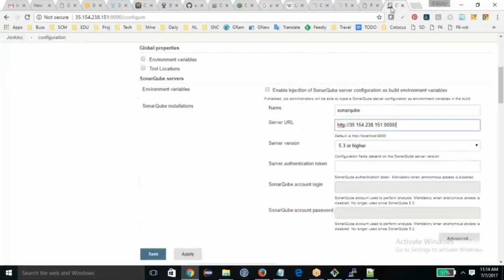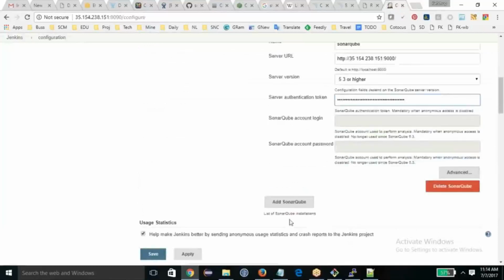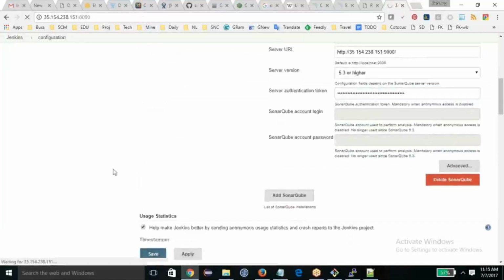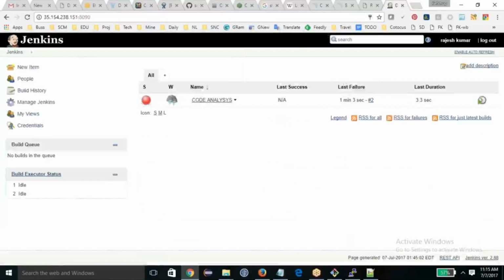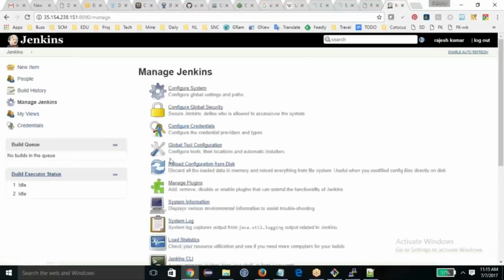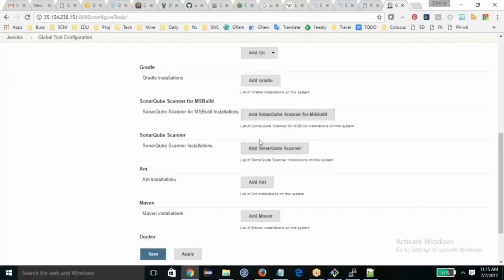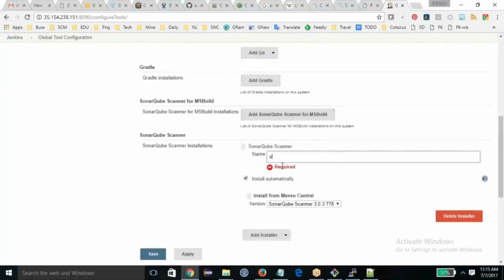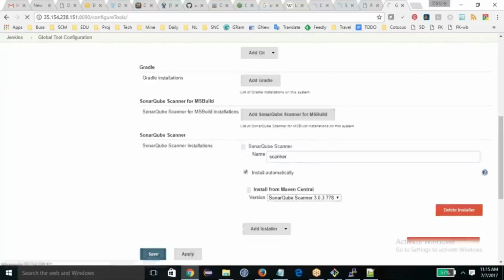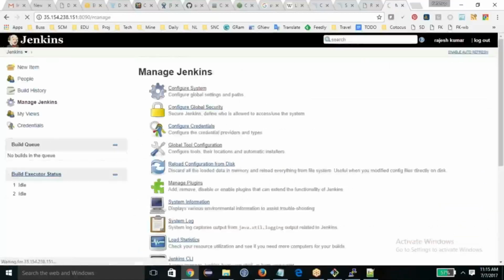I got this authentication key and I put it here and then save it. Now you need to configure one more thing, scanner, in order for Jenkins to talk to the SonarQube server. Scanner is here, okay, and I'm just adding the scanner and Jenkins will automatically install it, just configure it and everything is done.